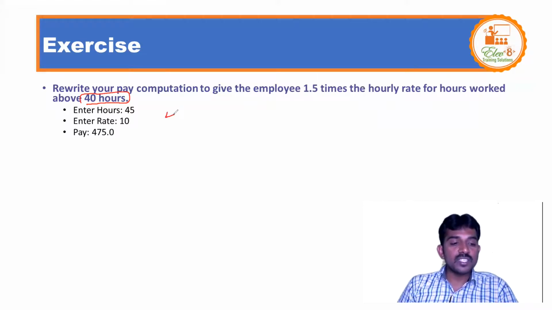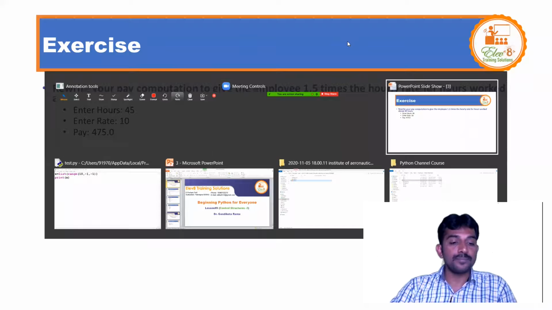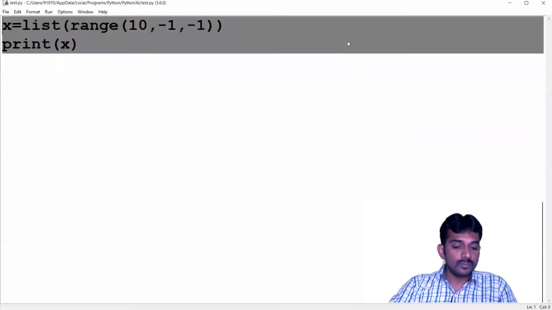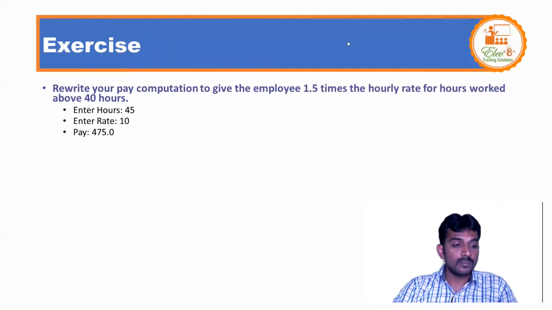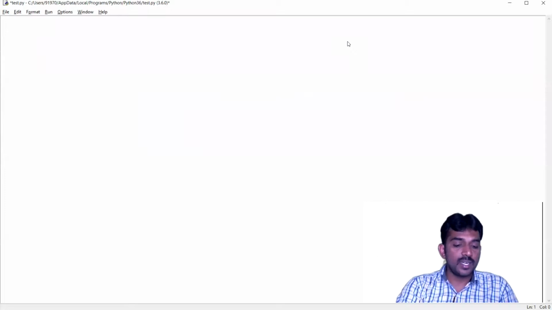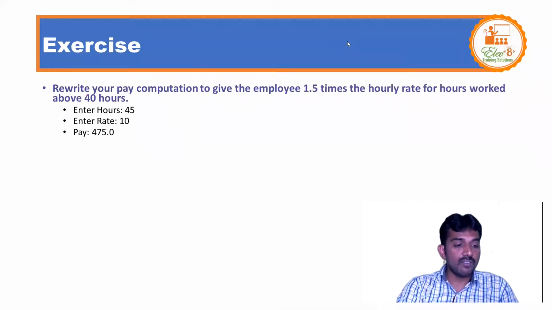So for 40 hours, the same rate. This is the 5 hours extra, right? For the 5 hours extra, you need to give 1.5 times the extra amount. Let us see the program. So enter hours, right? 45 hours, 10 is the rate, and the pay is 47.0. Let us see first what the hours are.